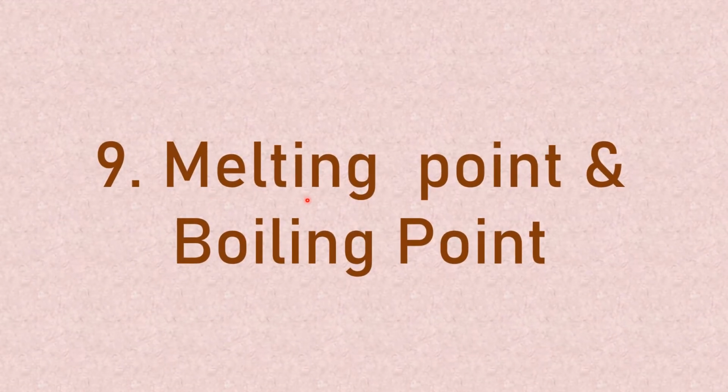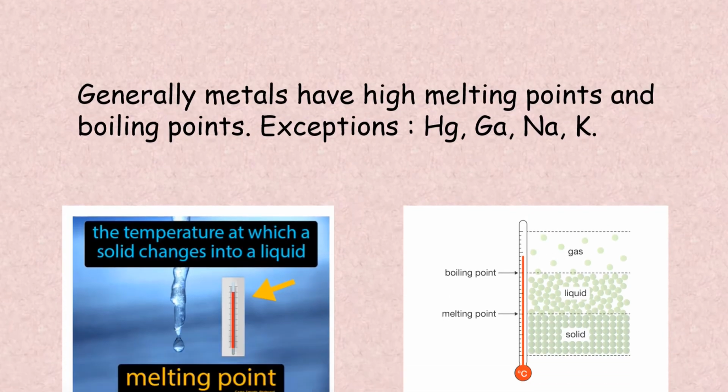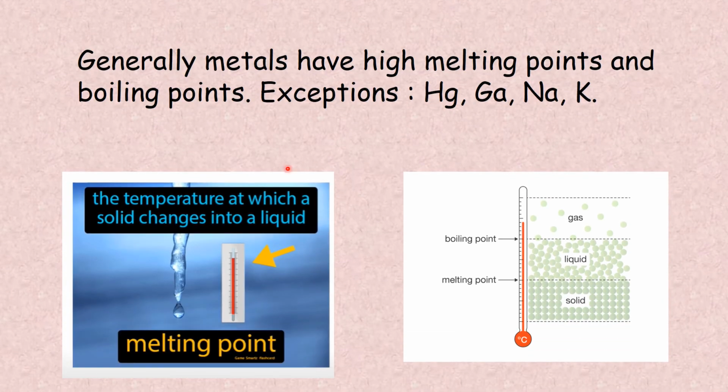Now next, melting point and boiling point. Generally, metals have high melting points and boiling points. First of all, melting point means what? The temperature at which solid changes into a liquid. That temperature is called melting point. And generally, metals have high melting points.